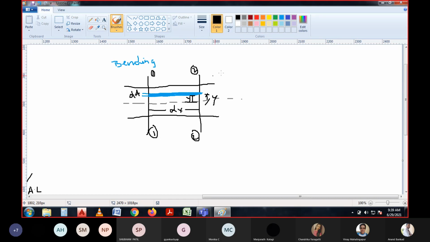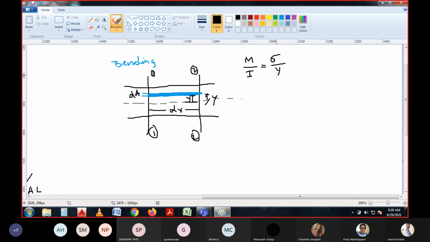Before that, we may have to recall the bending equation, M by I equal to sigma by y. This concept is already studied, and we need to refer to those equations. M by I equal to sigma by y.